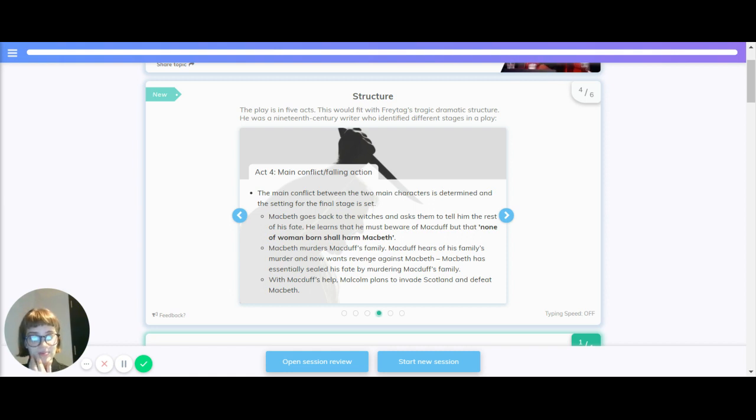Macbeth murders Macduff's family. Macduff hears of his family's murder and now wants revenge against Macbeth. He has essentially sealed his fate by murdering Macduff's family. With Macduff's help, Malcolm plans to invade Scotland and defeat Macbeth.